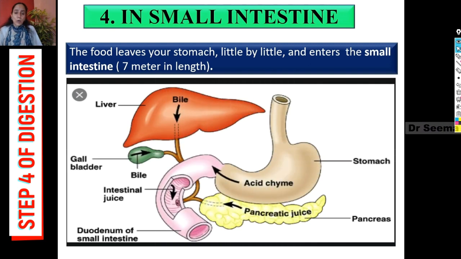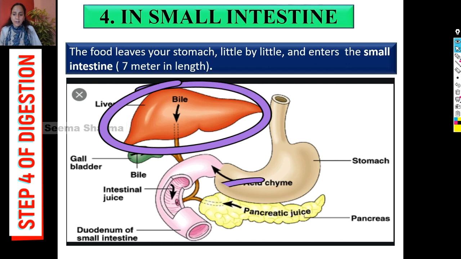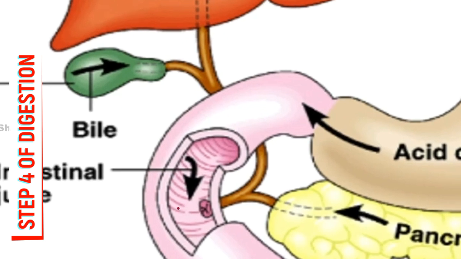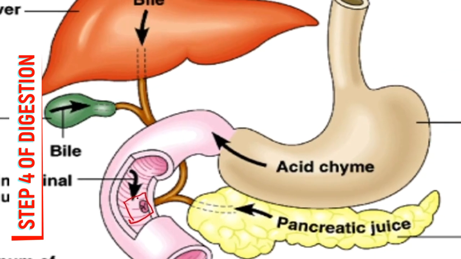Now, I told you about one special part, and that is this part, viewers. This is the stomach. So, partially digested food, which is known as chyme or acid chyme because it's acidic in nature, is pushed further and reaches the initial part of the small intestine. Two digestive glands, liver and pancreas, are pouring their digestive juices into this part. So this part is very important as far as the process of digestion is concerned.